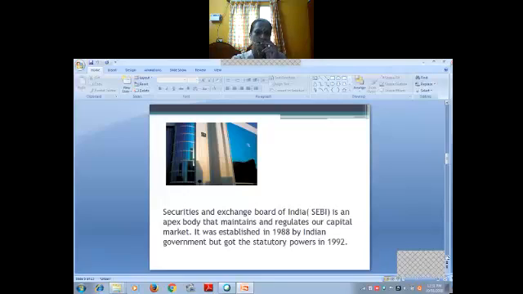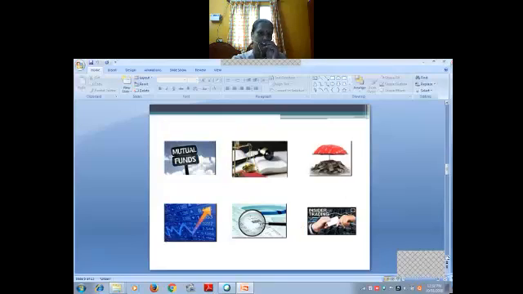The Securities and Exchange Board of India is an apex body. Apex in the sense head office, a higher authority body that maintains and regulates our capital market. It was established in 1988 by the Indian government, but got the statutory power in 1992. It was established in 1988 itself, but they got the statutory power in 1992 only.